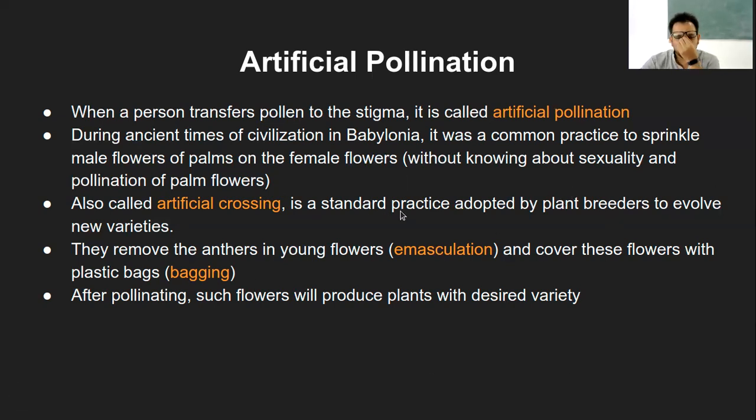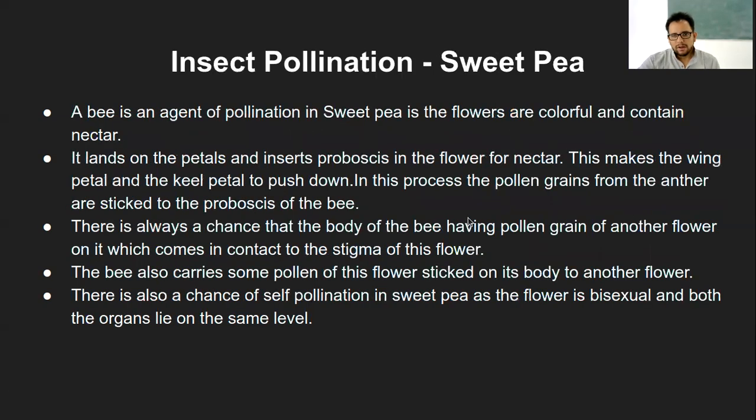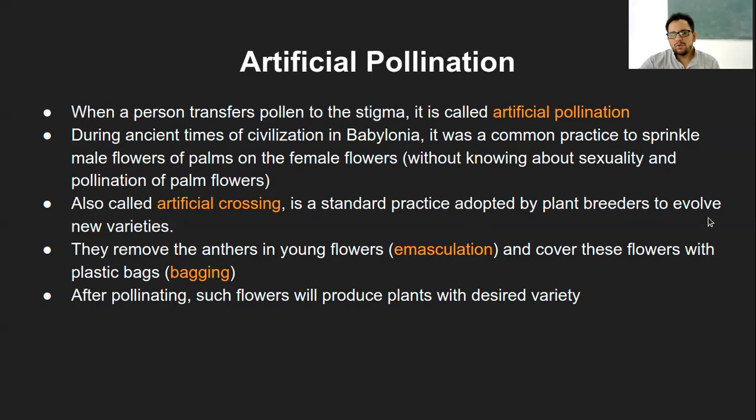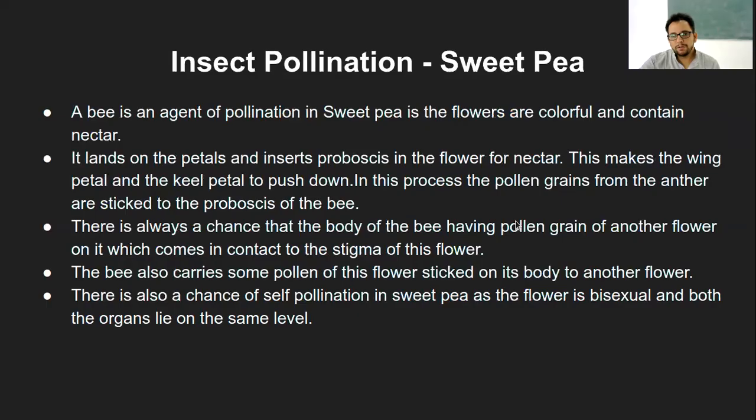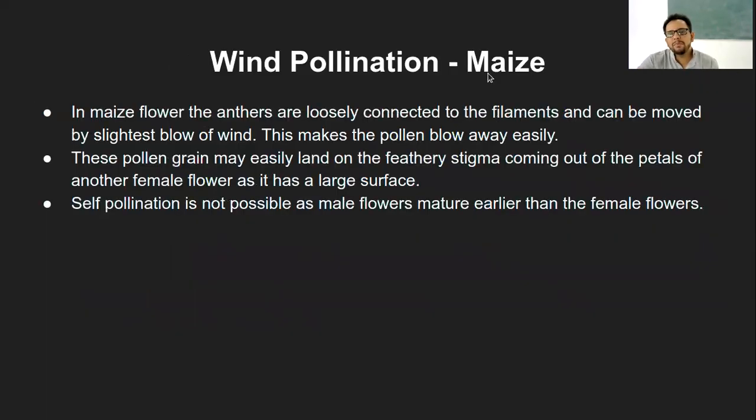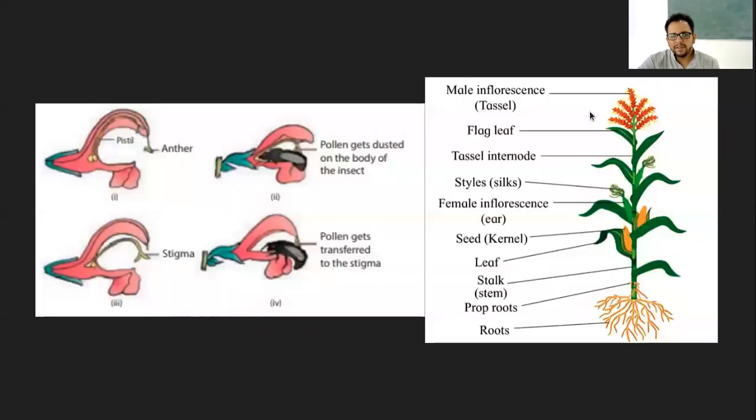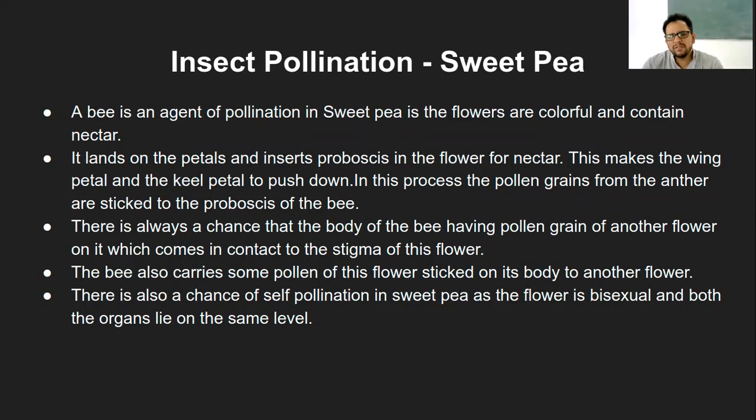I hope this part is clear, and also the emasculation process and the bagging process. Okay, now there are these two specific examples which we have to see, of how pollination happens in the sweet pea using insects, and the second one is wind pollination in maize. I will just quickly go through, because we already know this process in detail.